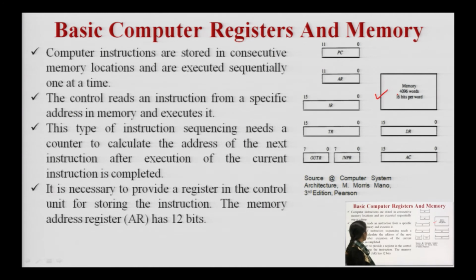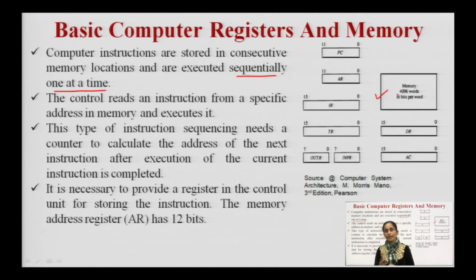Computer instructions are stored in consecutive memory locations and they are executed in a sequential manner, taking one at a time by the processor. It is not so that all the instructions will be executed concurrently. We are discussing that there is one processor and that processor is executing all the instructions taking one at a time.